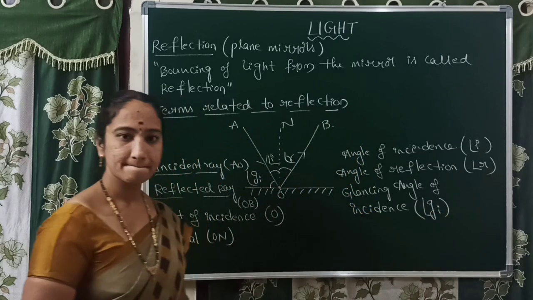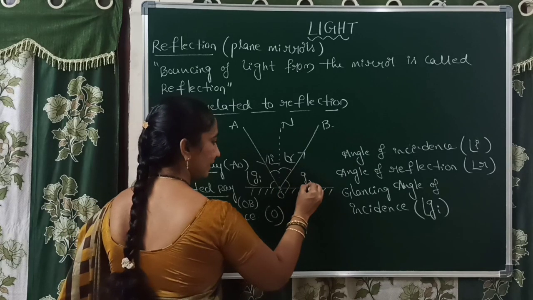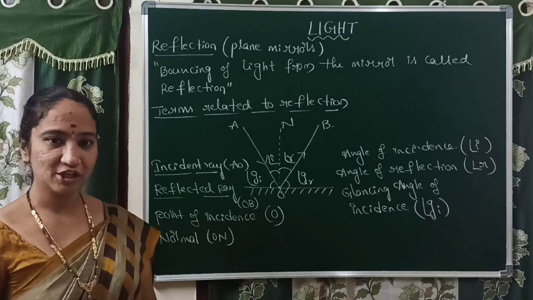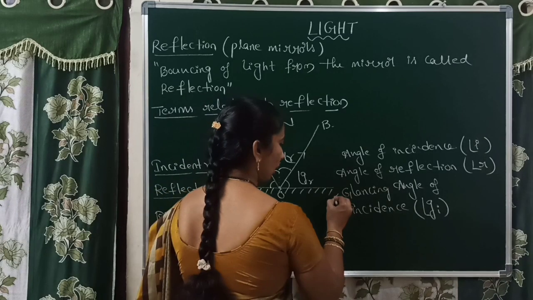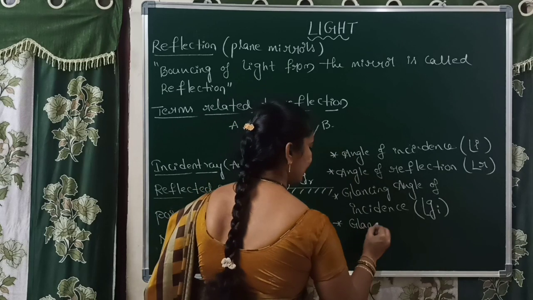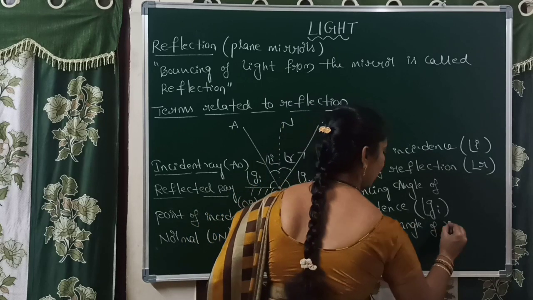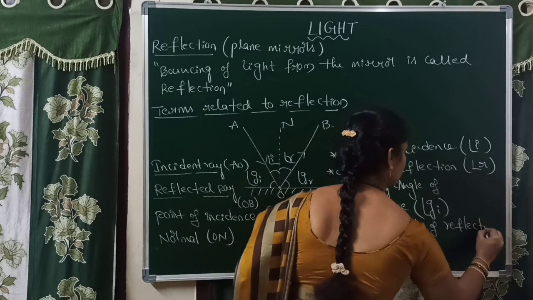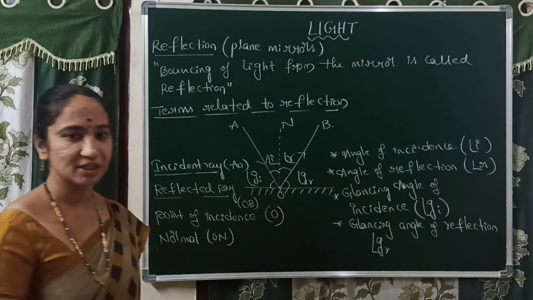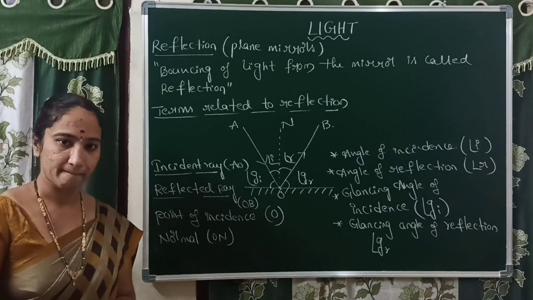Angle GI. At the same time, the reflected ray also makes some angle with the mirror or surface. That is called the glancing angle of reflection. It is represented by G suffix R, angle GR. So these are all different terms related to reflection.